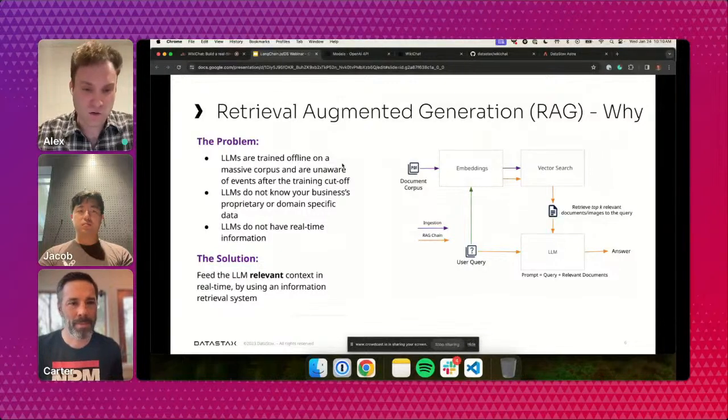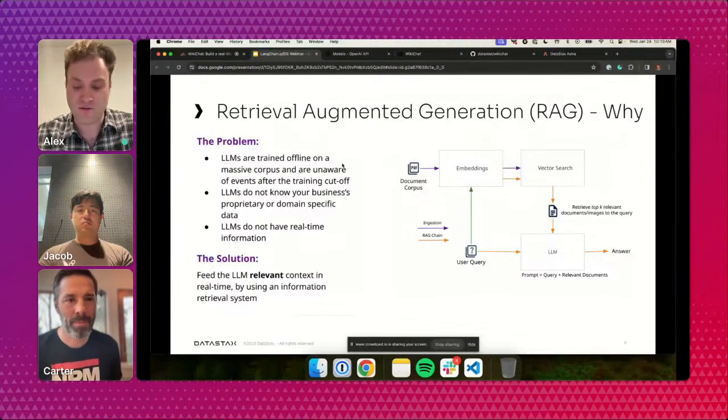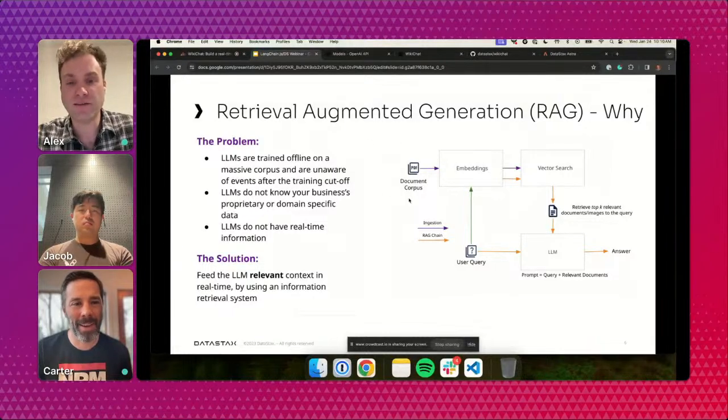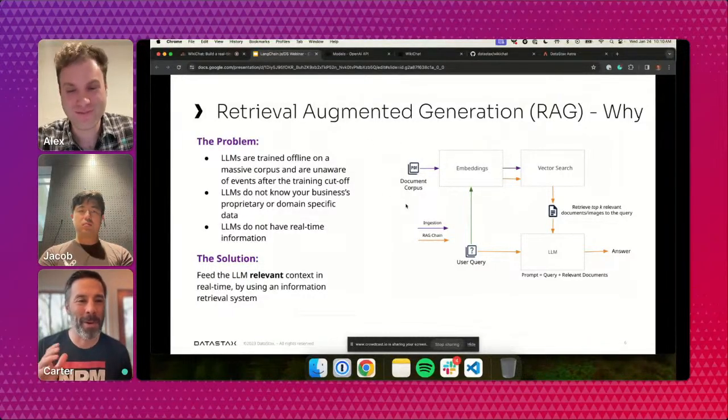So really, RAG is a technique to give LLMs knowledge of either private information or real-time information, which we're showing today. There are two kind of, and just like a quick interjection, right?